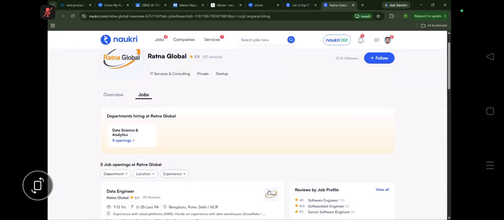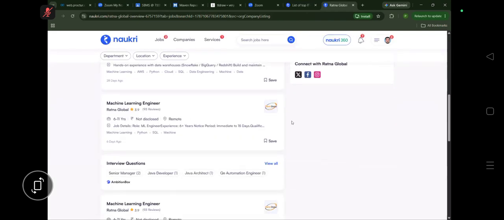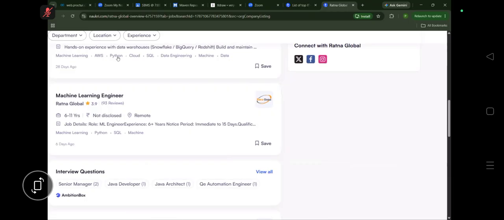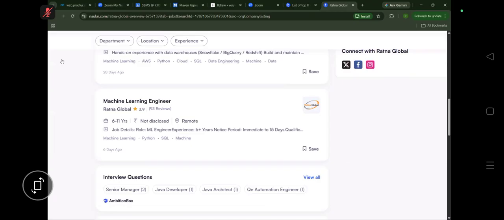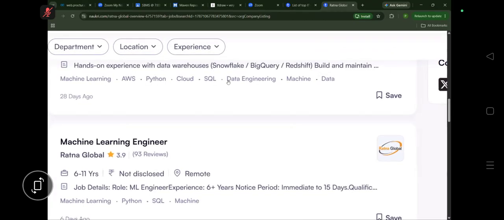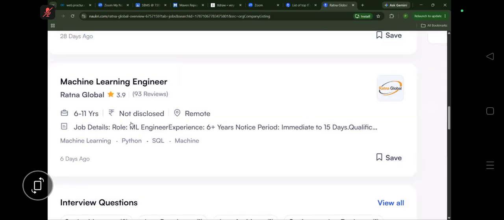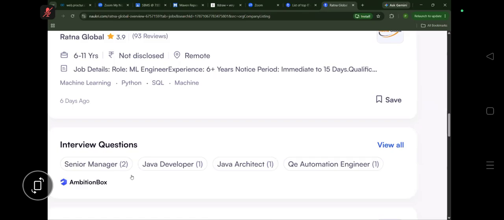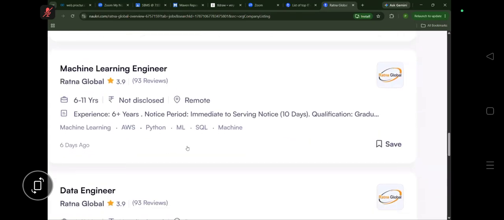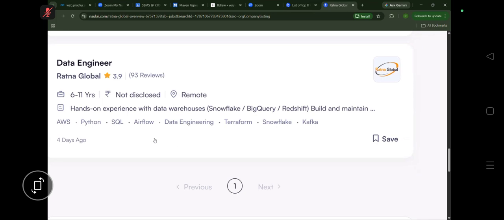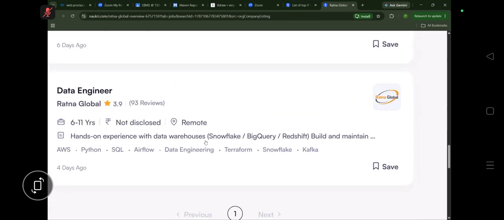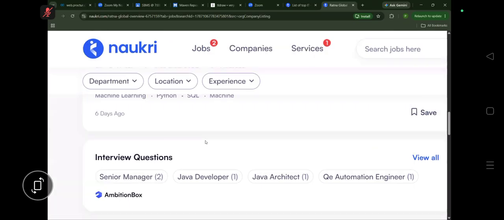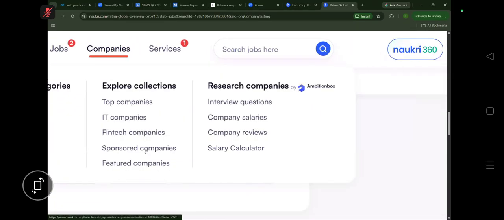When you are going here, you can see these are the skills. Match the skills. What is not there in your resume? You can see, match the skills. It's all about AI right now. They are hiring for the AI things. Don't worry about it. Lots of companies are there. Company reviews.